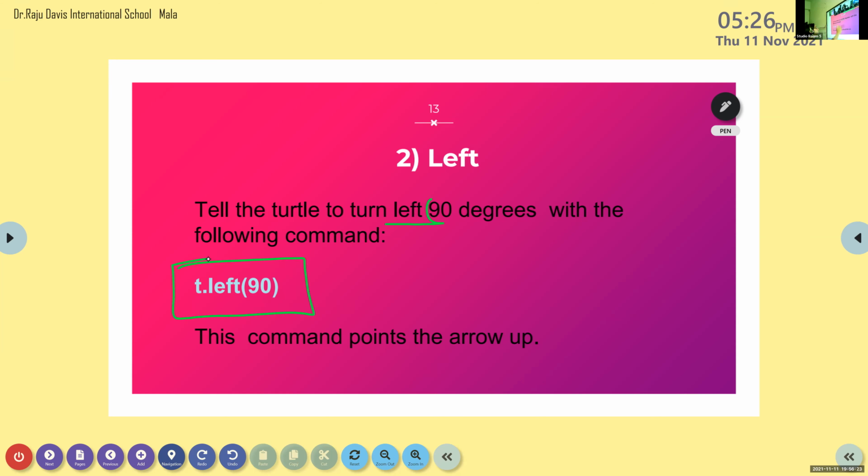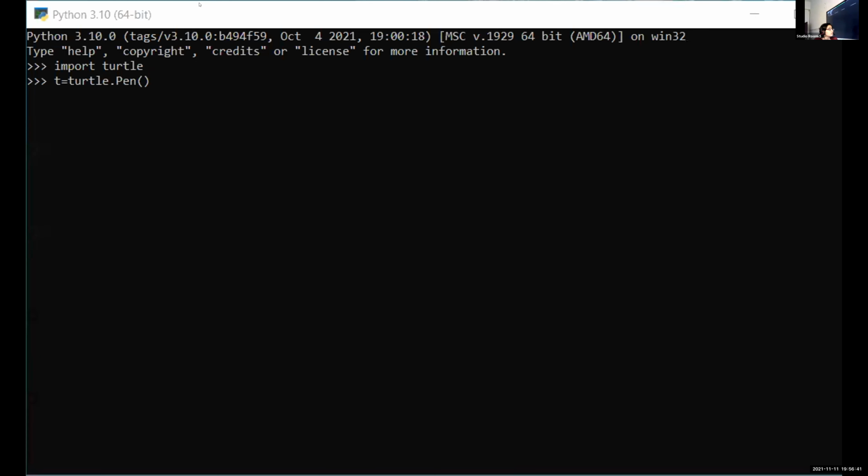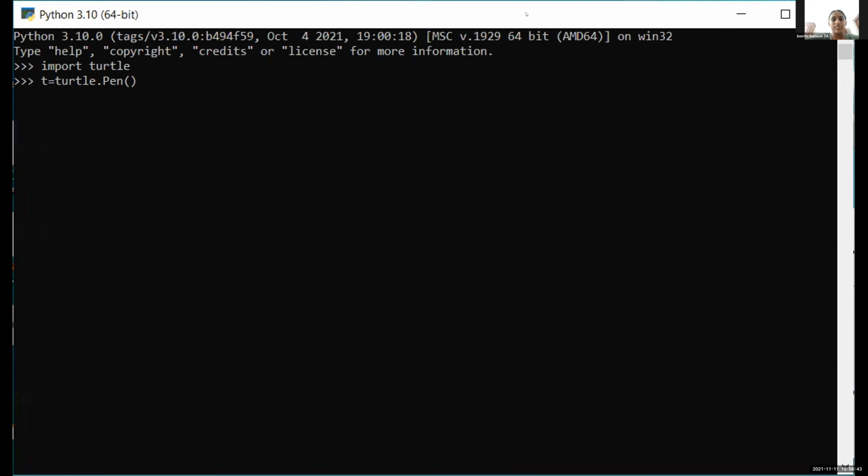Okay, who is going to share the screen? Ananda, would you like to share the screen? Yes, ma'am. Okay, share the screen. Now, what is the direction of the turtle? Which direction is it headed towards? Ma'am, towards our right. Yes, towards right, or we can say towards east, isn't it?